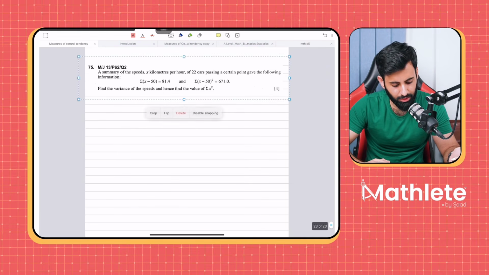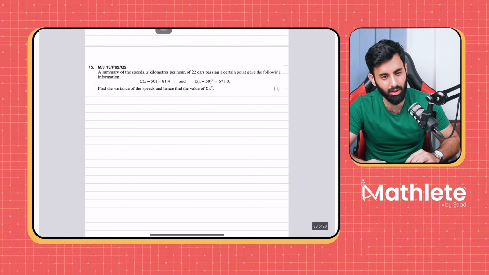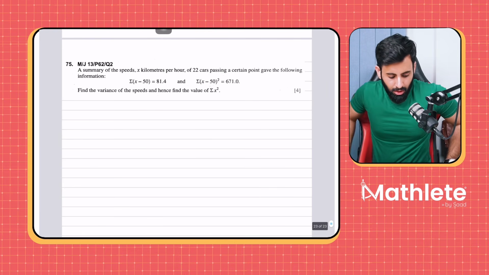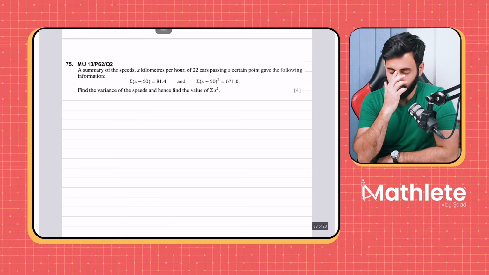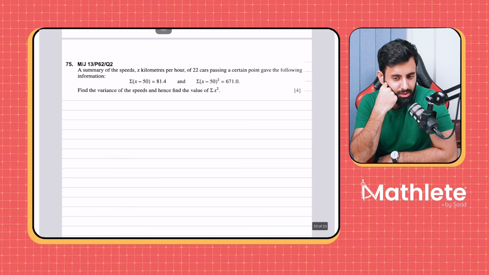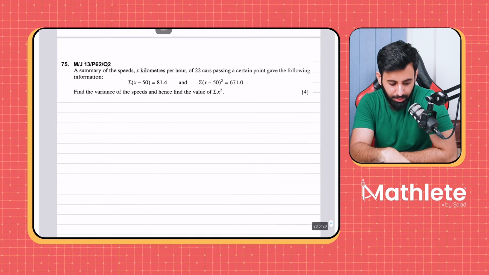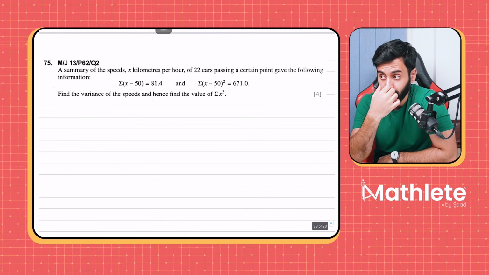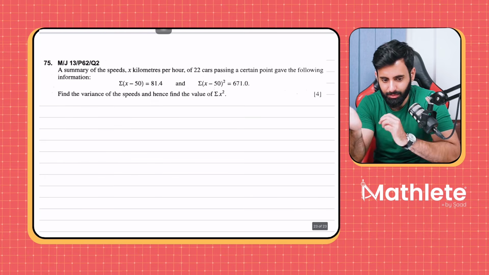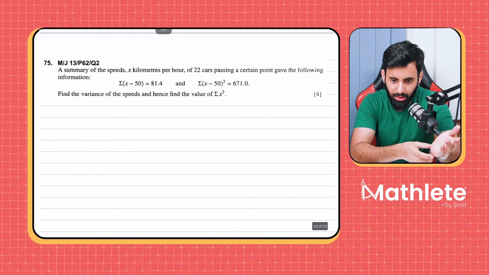For this chapter, for this particular concept, you will notice that the majority of the questions are very similar. If you have normal distribution, you'll notice that nearly all the questions are normal distribution, with the exception of a few, and they look the same. Just like that, most of the binomial questions also revolve around 3-4 concepts only.